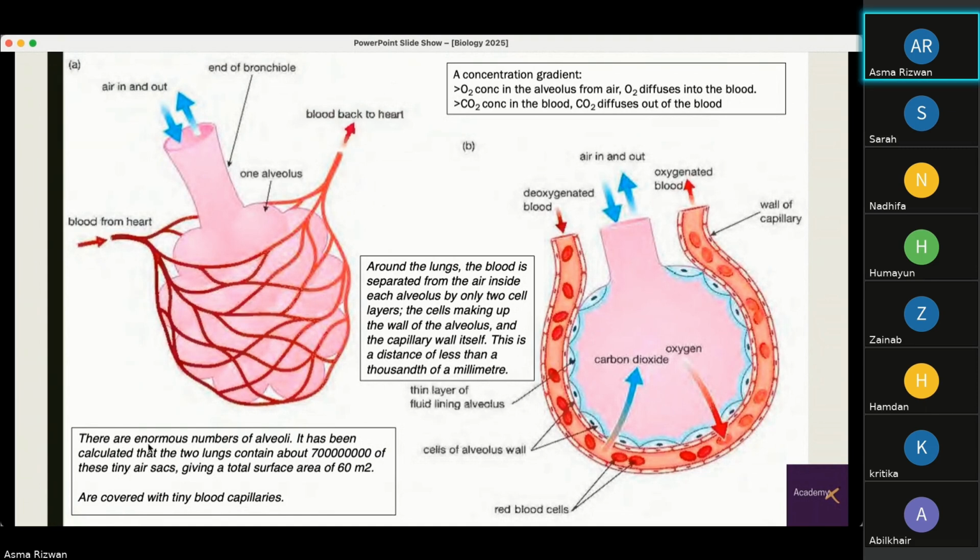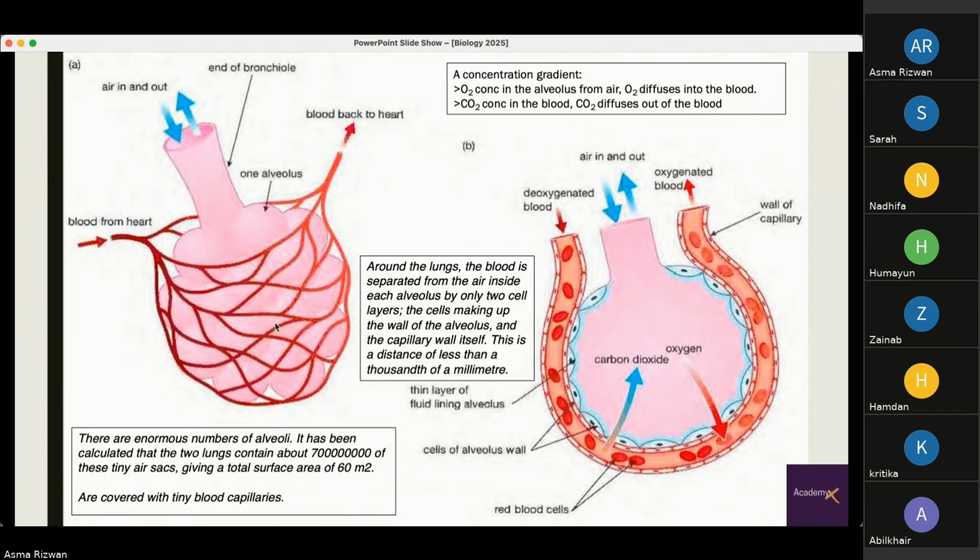Now you can see that there are enormous numbers of alveoli. It has been calculated that the two lungs contain about this much of tiny air sacs, giving a total surface area of 60 meters squared. Again, this surface area is large for efficient gas exchange to take place, and they're covered with tiny blood capillaries, which again allows efficient gas exchange to take place.